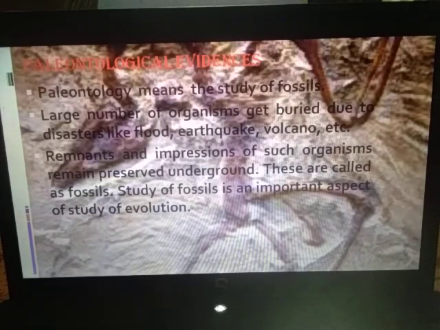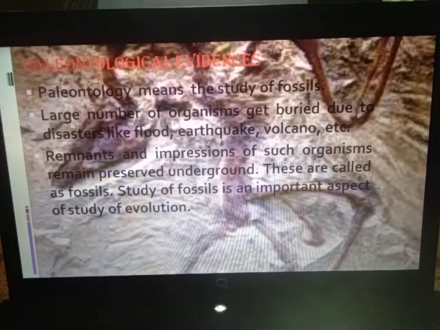Why? Because when the organism dies and goes inside, and at the same time the soil falls on it, it gets buried completely or gets pressed below, and because of this, either they remain intact in the form of remnants, or the impressions remain in the soil. Fine. So they remain preserved underground. So these are called fossils. And the study of fossils is also an important aspect of the study of evolution. Why? Because it tells us that these types of organisms were prevailing at that time.